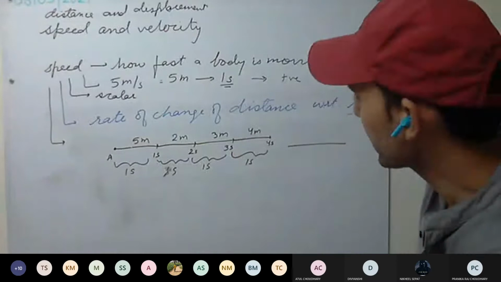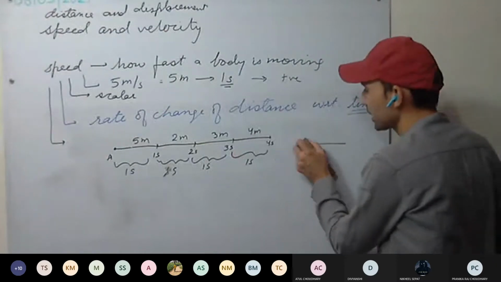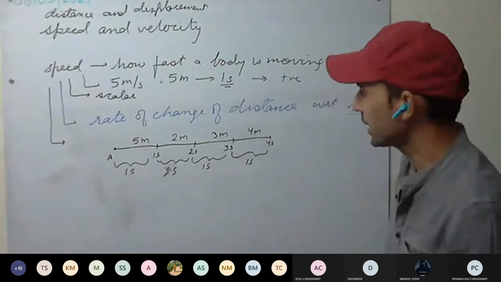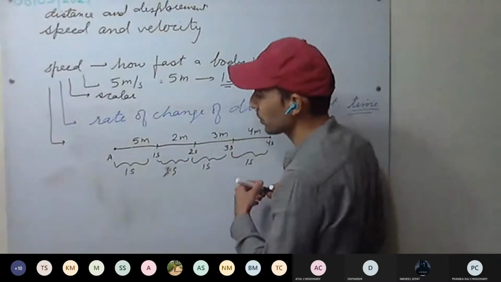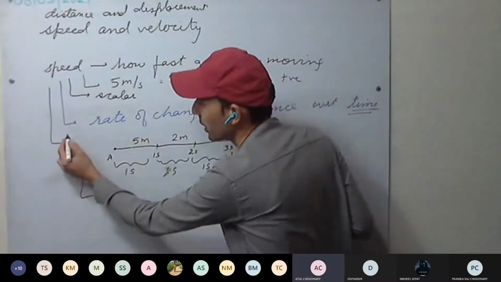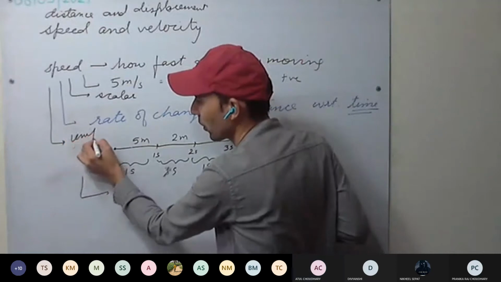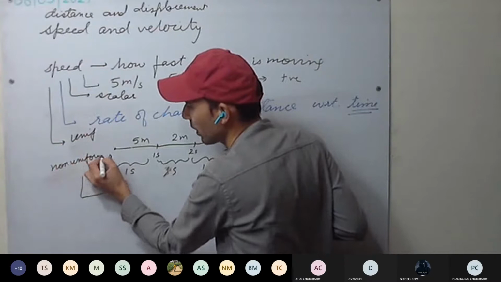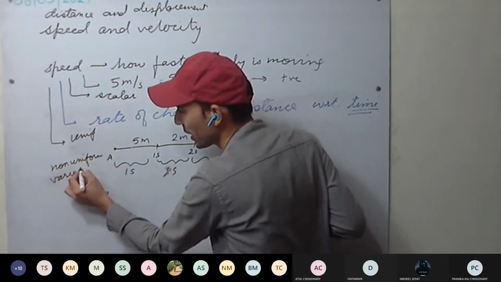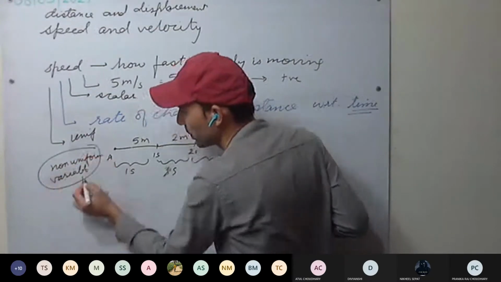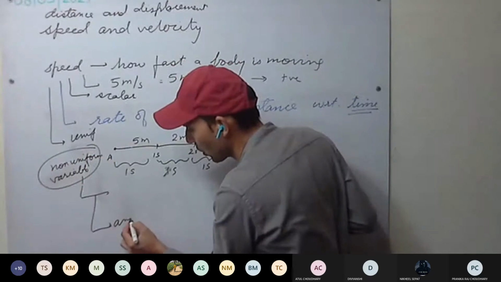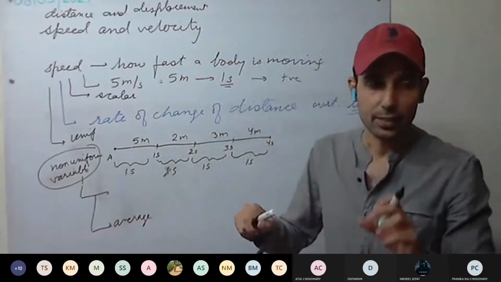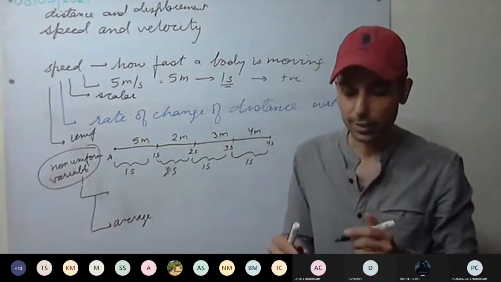If non-uniform speed is there, how can we calculate speed? It is non-uniform, so the question arises now, how can we calculate speed? We already discussed uniform. When it is non-uniform, we also call it variable because it is varying. Now if it is non-uniform, we can either calculate average, or there is one more thing. Like when you are driving a bike or anything, you see the speedometer. What kind of speed does it tell?